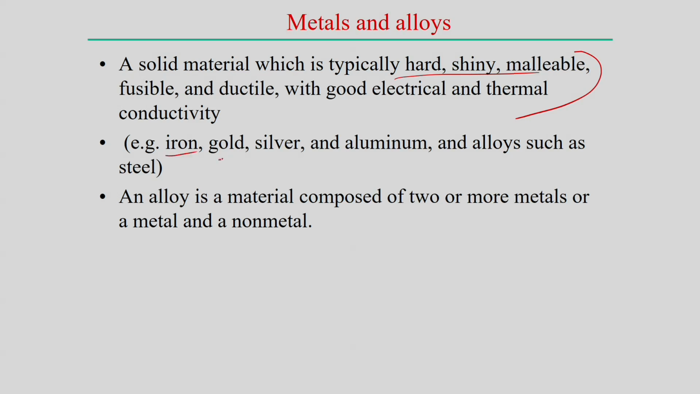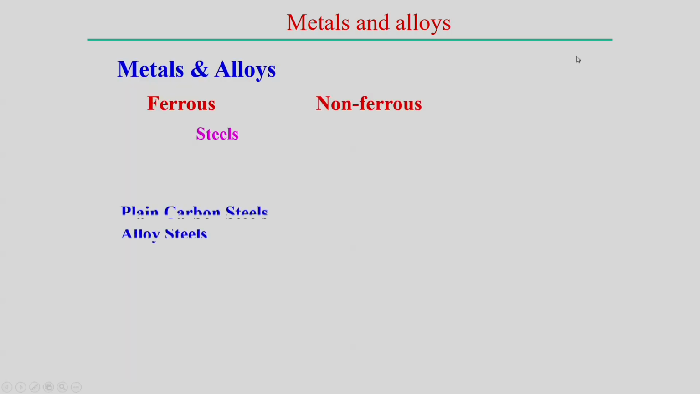We know that iron, gold, silver, aluminum and their alloys fall under the categories of metal alloys, and all have different kinds of properties. For example, silver and gold normally have very high thermal conductivity, but iron and iron alloys have less thermal conductivity. So different metallic alloys have different properties. If we categorize the different metals and alloys, these are the engineering materials normally available.